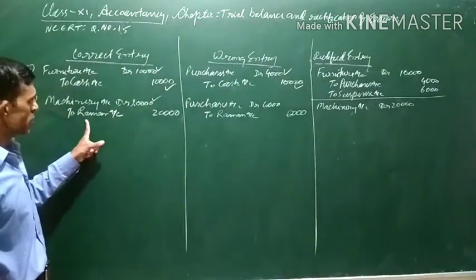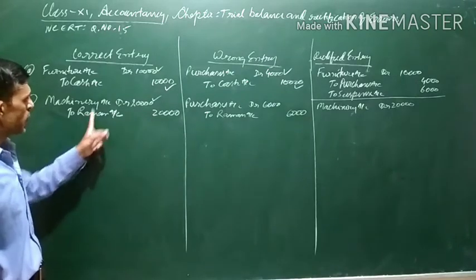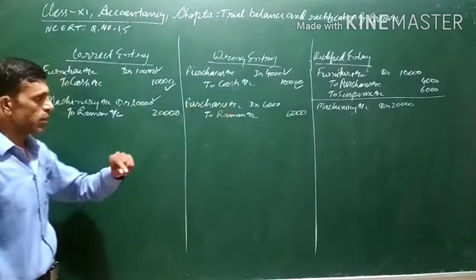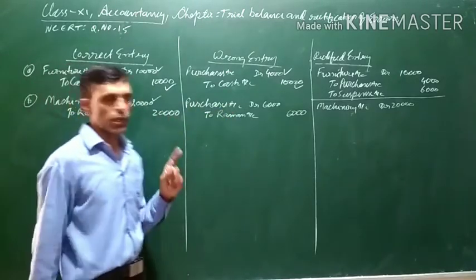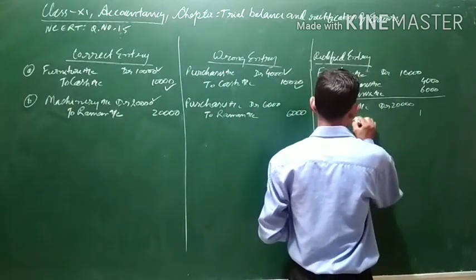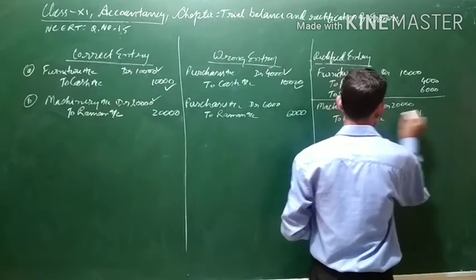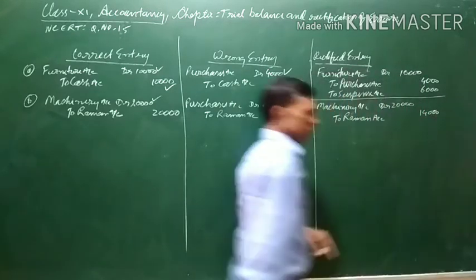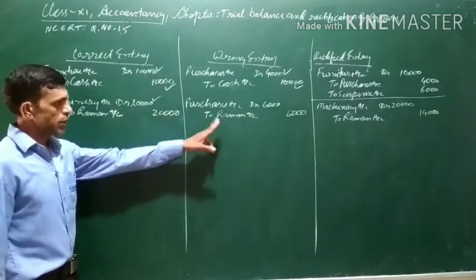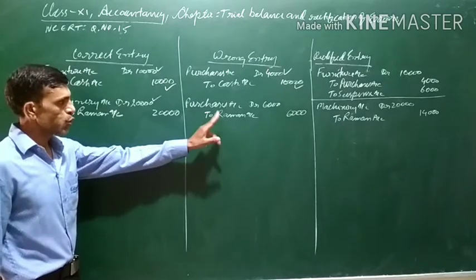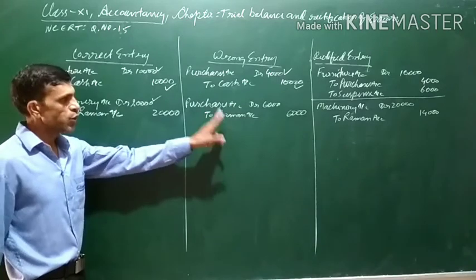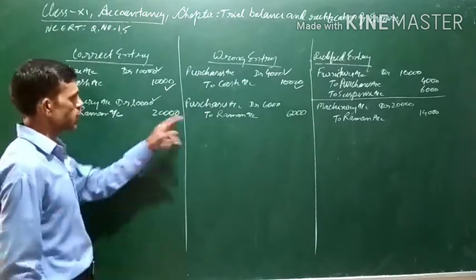Now you can see this Raman account. Raman account was to be credited with 20,000, but it has been credited with 6,000 only. It means we will credit Raman account with 14,000. See again, Raman account should have been credited with 20,000. It has been wrongly credited with 6,000. So balance amount is 14,000. Means Raman account will be credited with 14,000 more, so that his account total credit is 20,000.